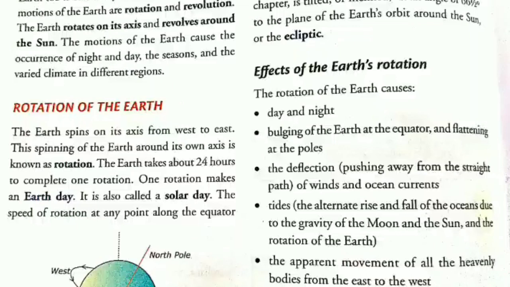On page number 20, under the heading rotation of the earth, second line, it says the spinning of the earth around its own axis is known as rotation. So we have to write this here. The spinning of the earth around its own axis is known as rotation. Number 2, revolution. For this, come to page number 21.